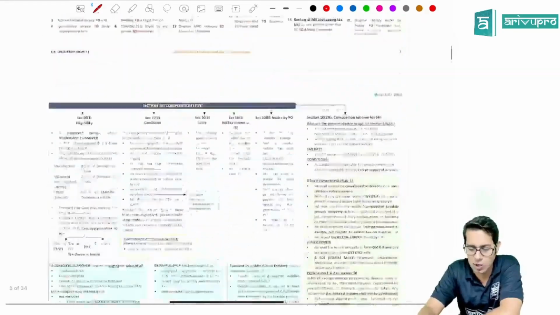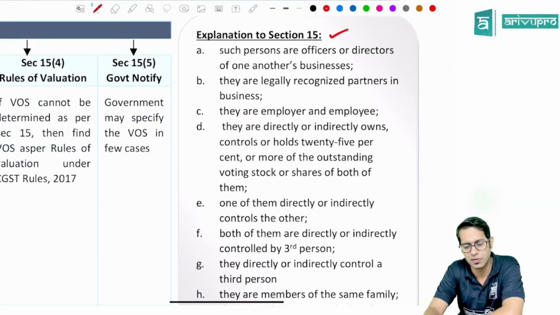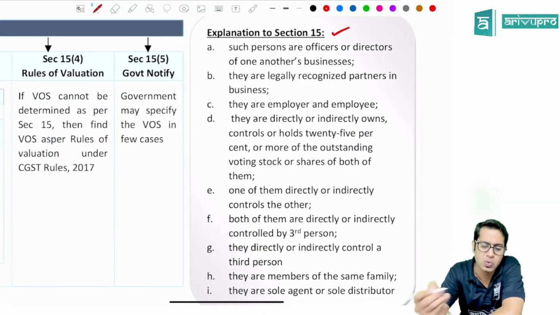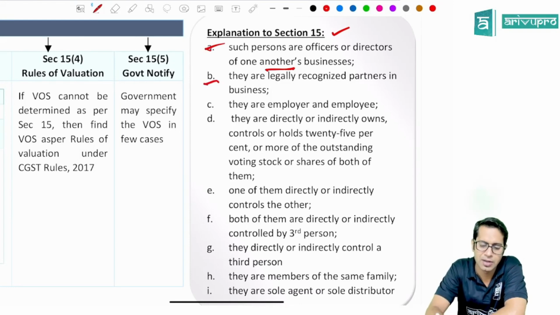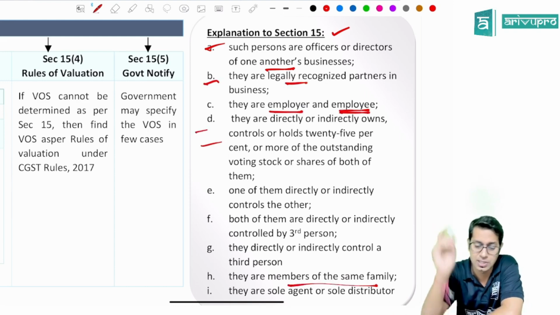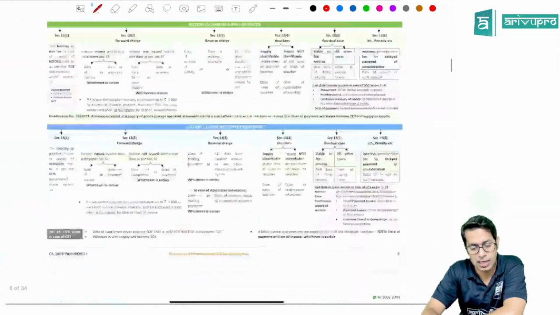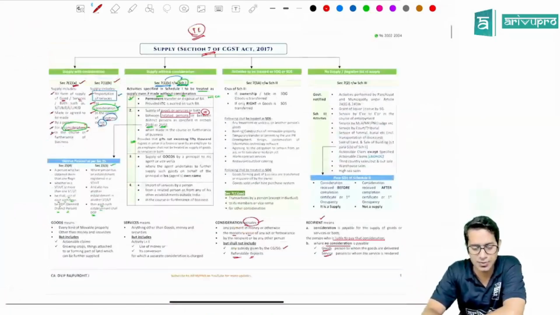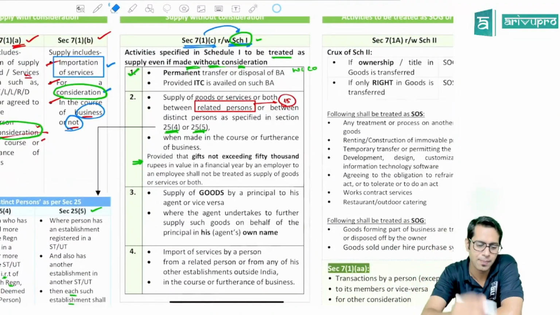When you see this value of supply topic, section 15, there is an explanation given which talks about related person. Who is the related person? If you are officers or directors of one another's business, if you are legally recognized as partners, if you are employer and employee, etc. They have given this list. Or if you are a member of the same family, etc., then you will be treated as related person. One of the related persons is what, sir? Employer and employee. So if Dilip Priyasadis has 50 employees, I am the employer, they are my employees.